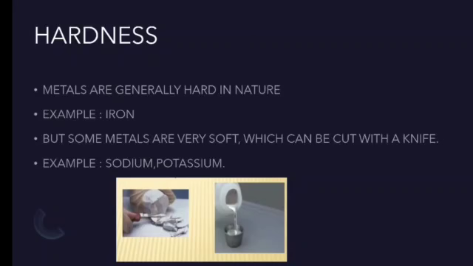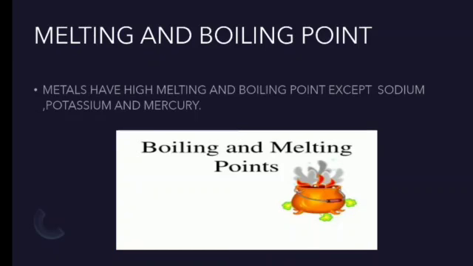hard in nature. Next one is melting and boiling point. Metals have high melting and boiling point except three cases. One is sodium, second one is potassium, and third one is mercury. Except these three, others have high melting and boiling point.